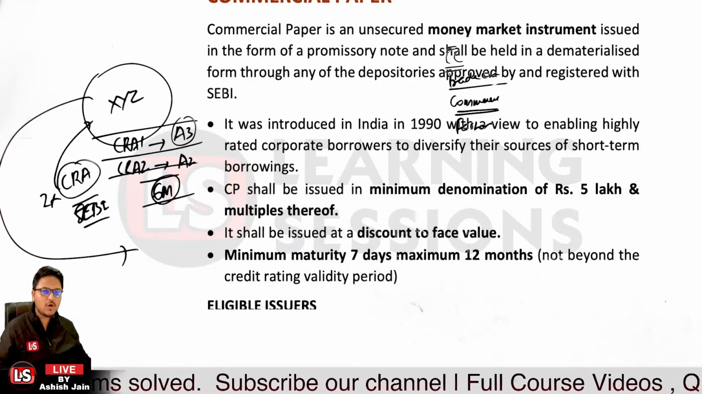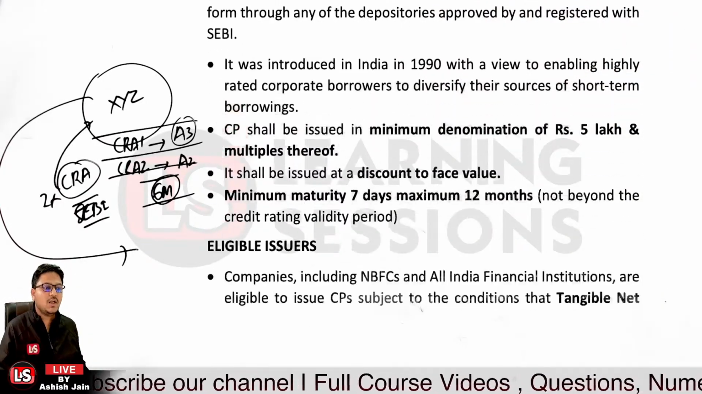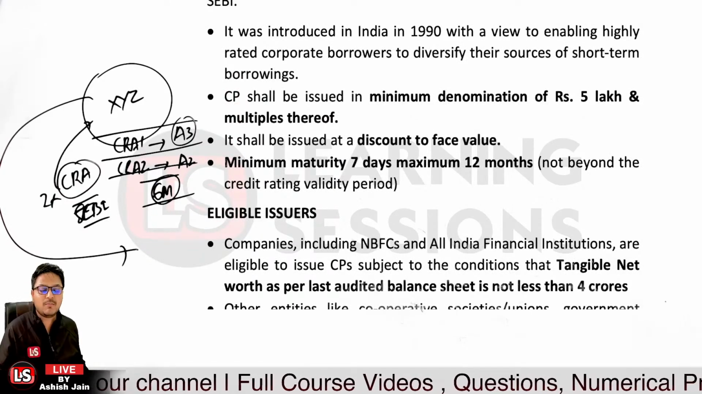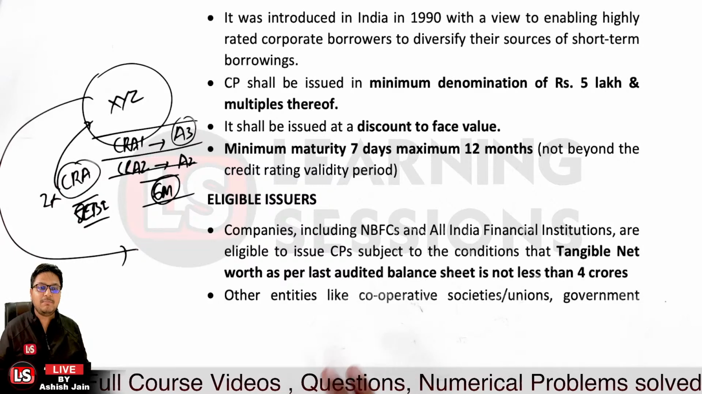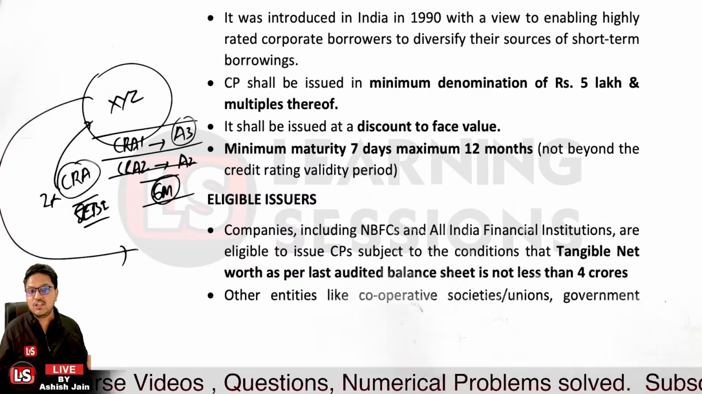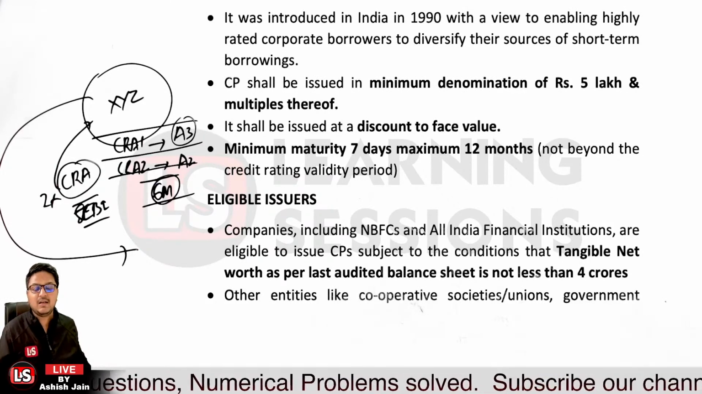Now, who are the eligible issuers of commercial papers? Companies including non-banking financial companies and all India financial institutions are eligible to issue CPs, subject to the condition that the tangible net worth as per the last audited balance sheet is not less than 4 crores.